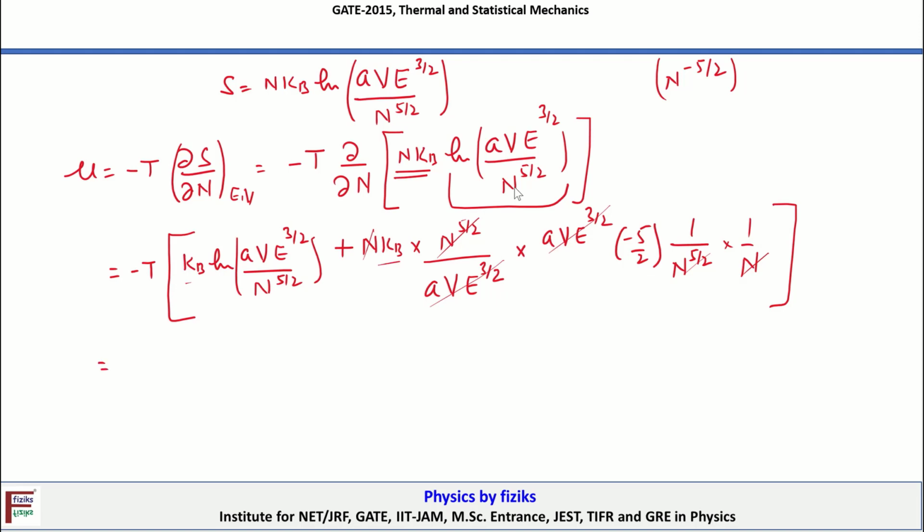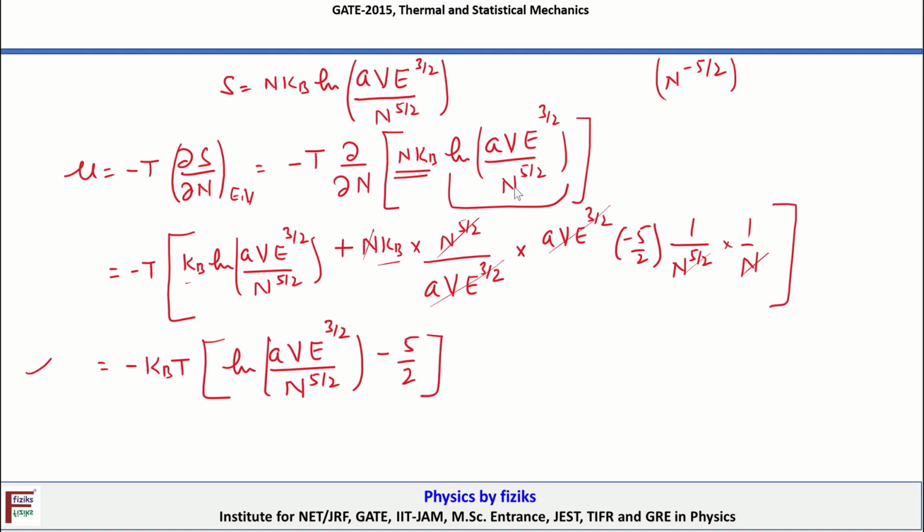That is equal to minus kB T, and inside the bracket I am left with ln of AV e power 3 by 2 upon n power 5 by 2. That's the first term, and then we are left with only minus 5 by 2. So mu is equal to this expression.